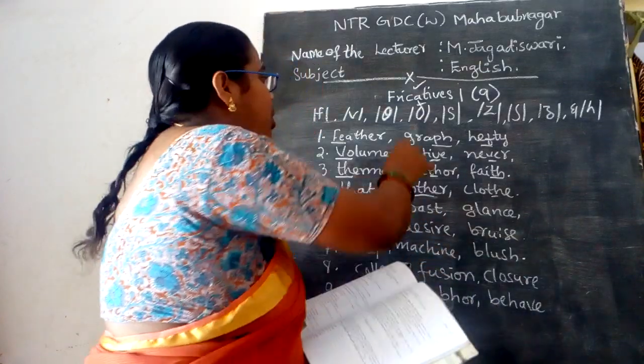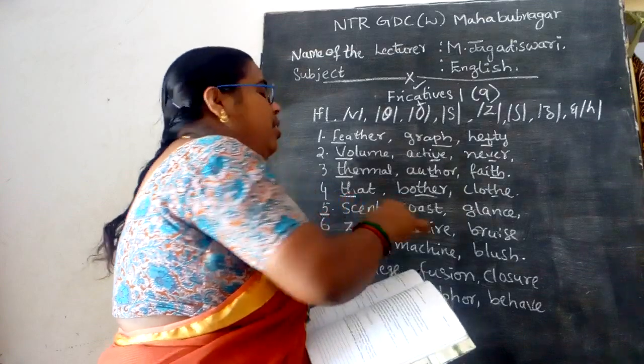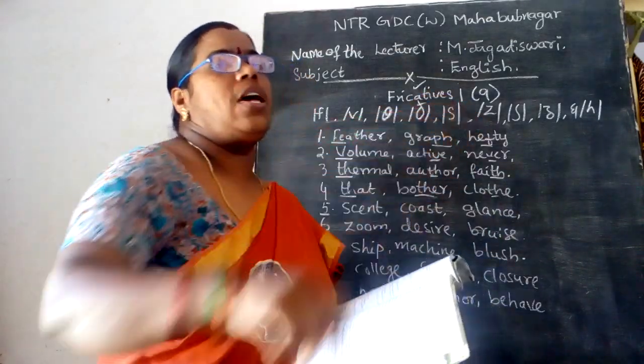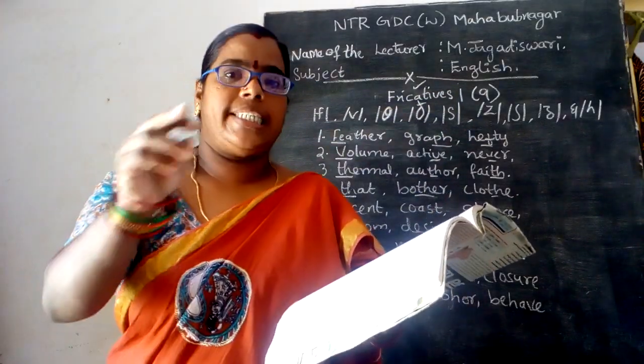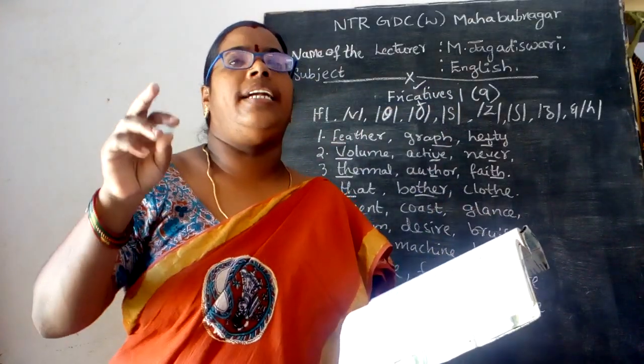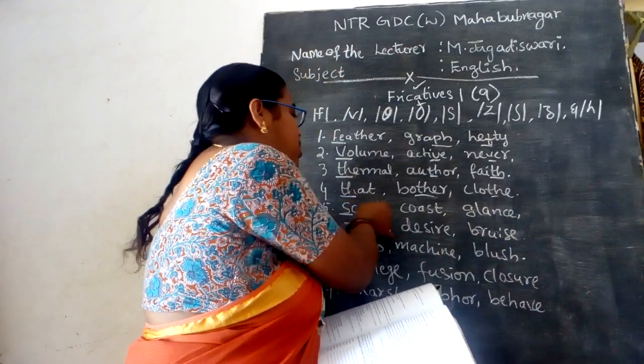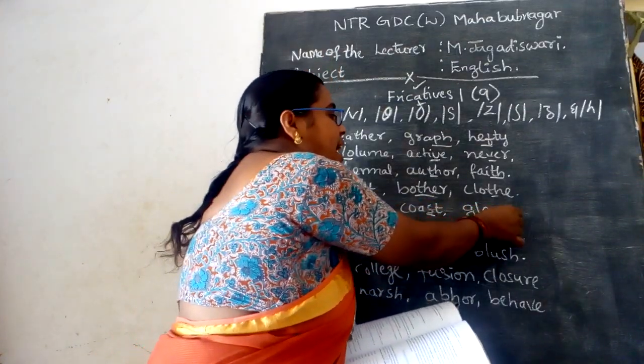Then we come to the fifth sound, scent, the S sound now. You can see scent, S-C-E-N-T, scent. Then C-O-A-S-T, coast. The S sound here, glance.